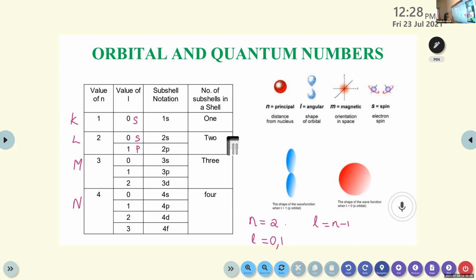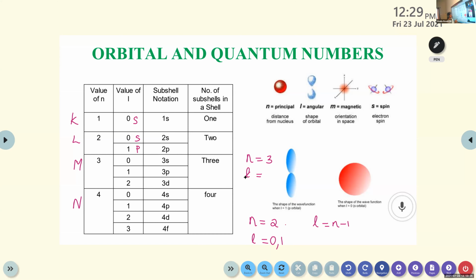Okay. Then the third one, value of n equal to 3. That means M shell. And if n equals 3, what are the possible values for L? John Philip, can you tell me? SPD values.